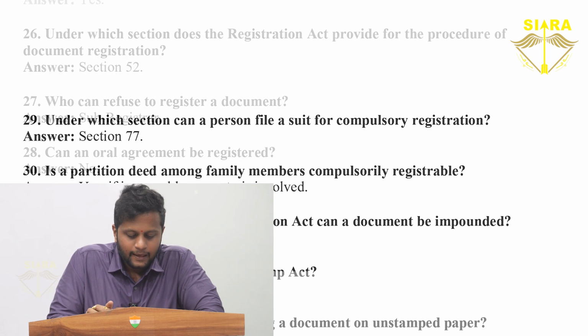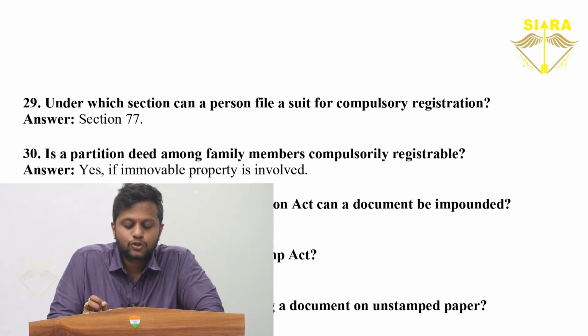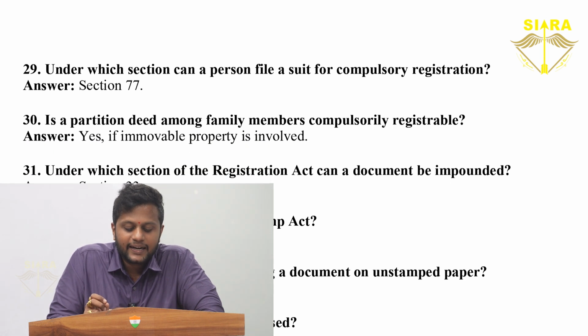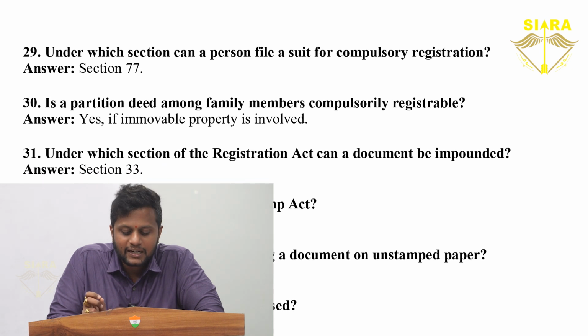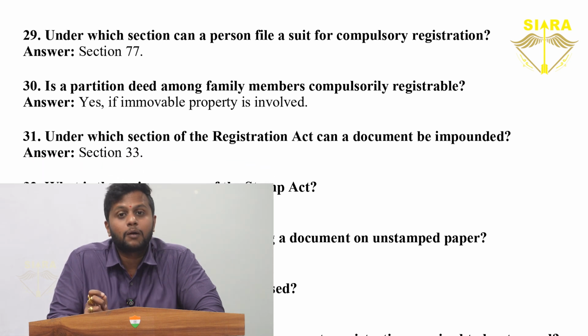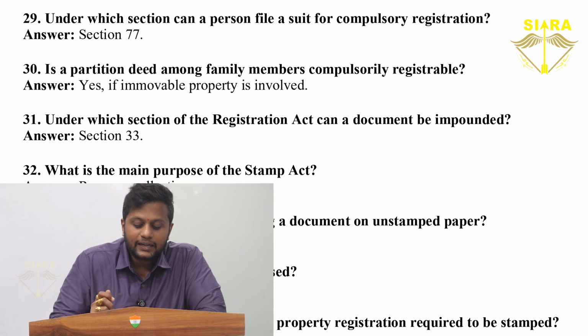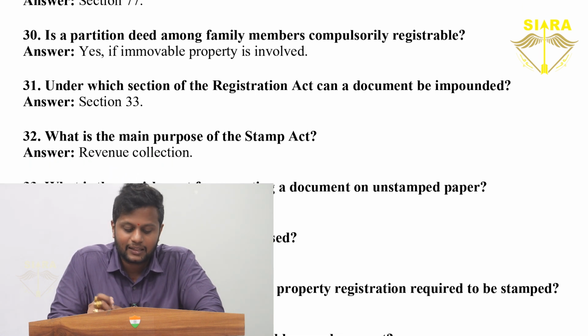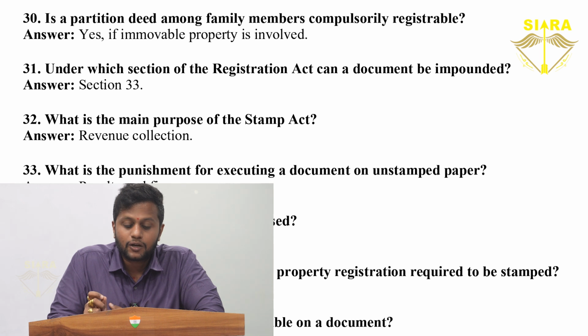Can an oral agreement be registered? No. Under which section can a person file a suit for compulsory registration? Section 77. Is a partition deed among family members compulsorily registrable? Yes, if immovable property is involved. Under which section of the Registration Act can a document be impounded? Section 33.